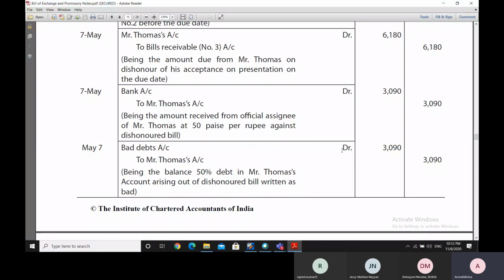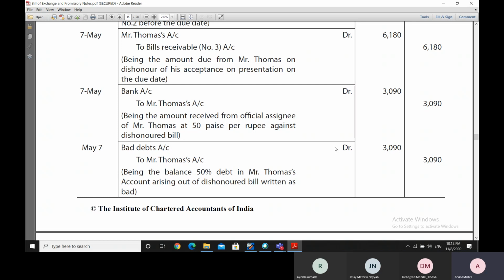So he does not keep the money in balance in Mr. Thomas's account any longer. So what he does is that he squares up Mr. Thomas's account by crediting Mr. Thomas's account by 3090, and he takes the loss to himself.